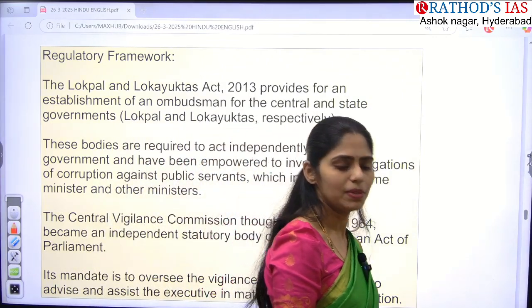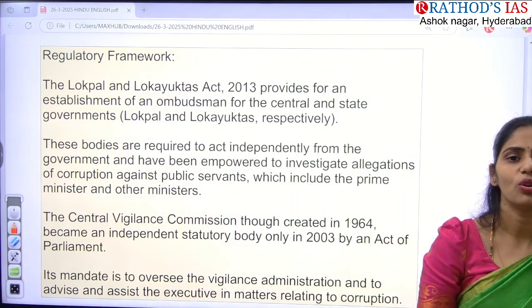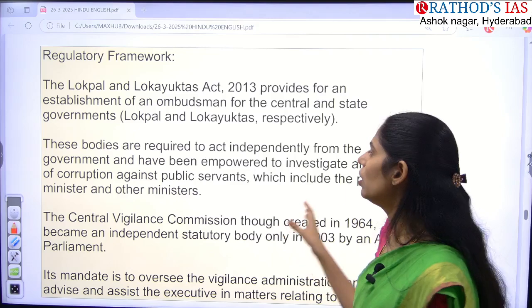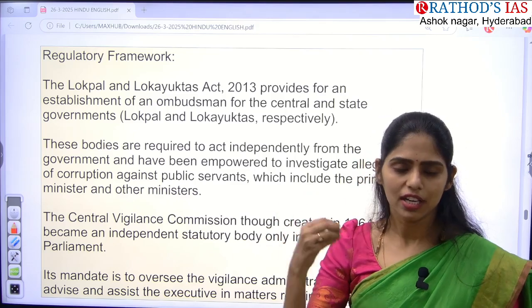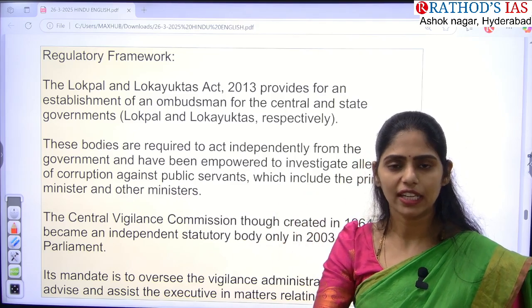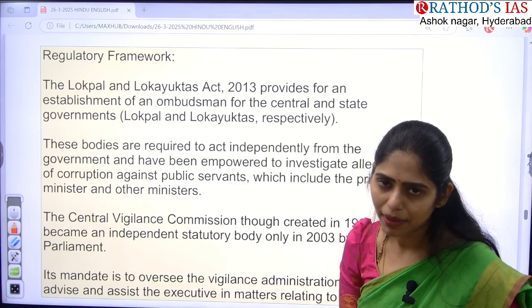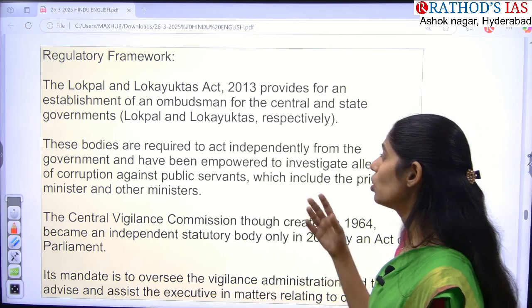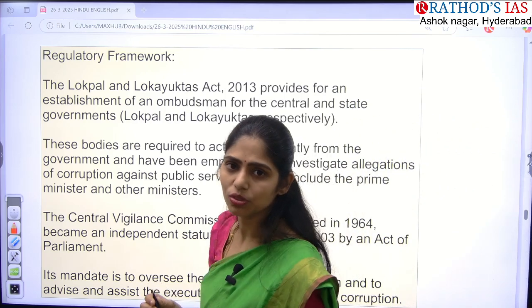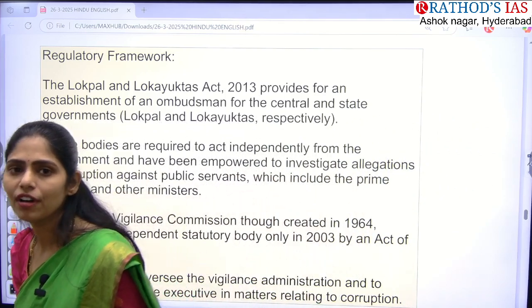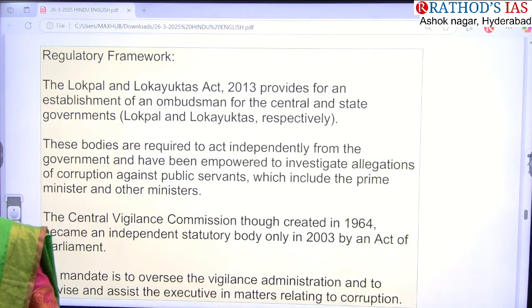In your Polity Lakshmikant, you will be seeing about Lokpals and Lokayuktas, right? They are the organizations responsible for taking up cases against corruption among public servants. Lokpals and Lokayuktas are also in the news because of whether the ambit should include High Court judges or not.